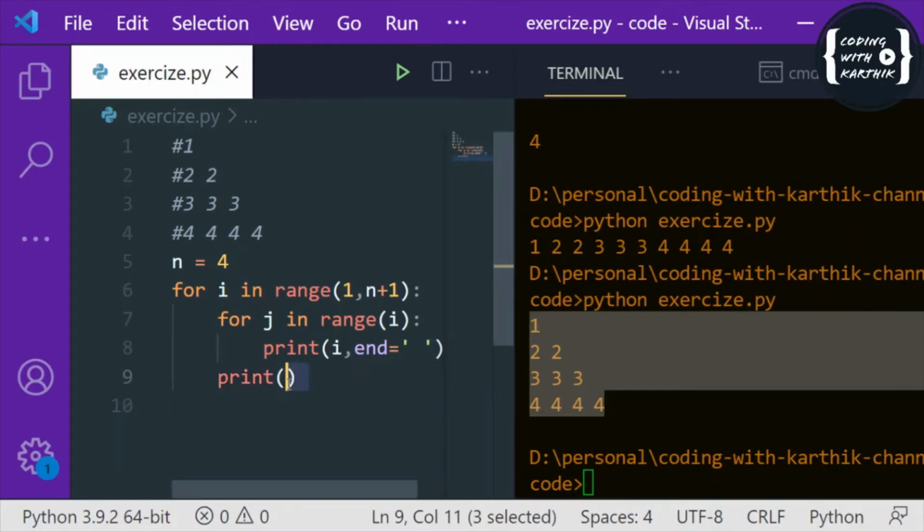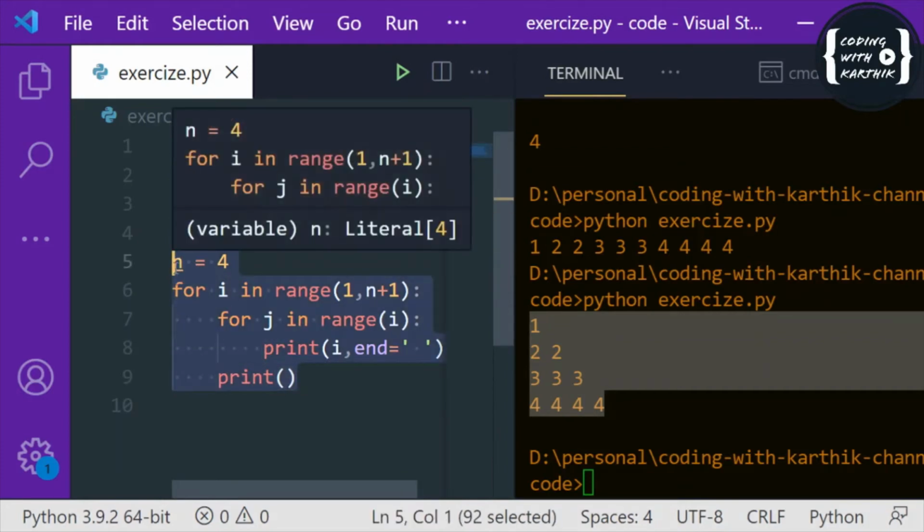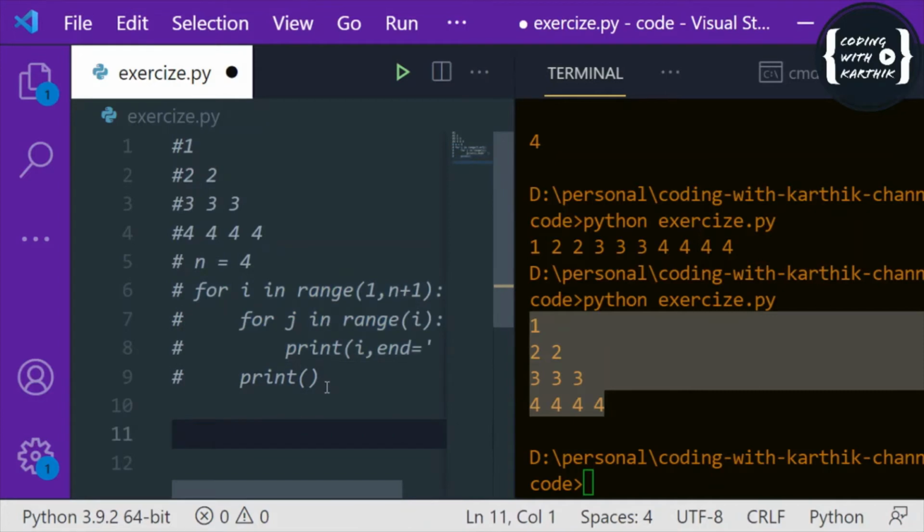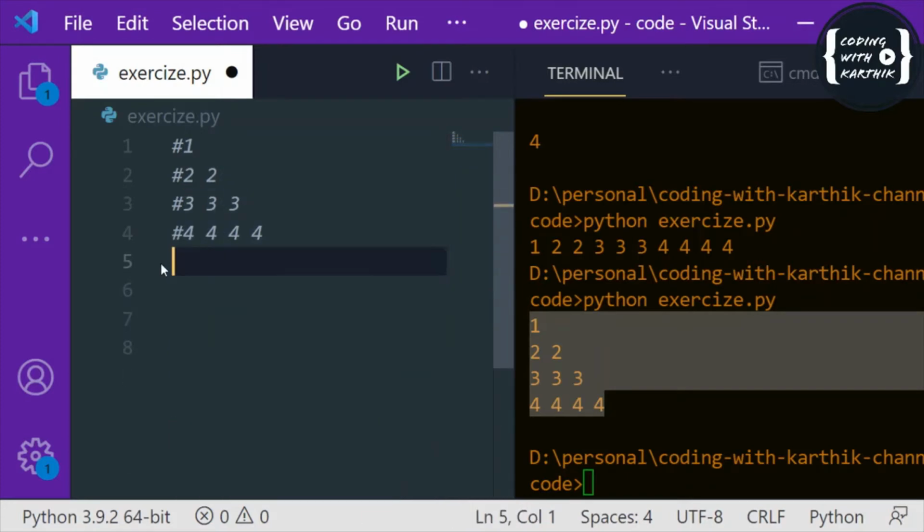Next is the while loop. So here, if you observe, I'll just comment out this code, since I will explain the while loop. In the while loop, you can see that the for loop is just iterating over the sequence, but the while loop will iterate based on the condition. That means as long as the condition is true, it will execute the set of statements under the while loop. So that means, let me comment out this one.